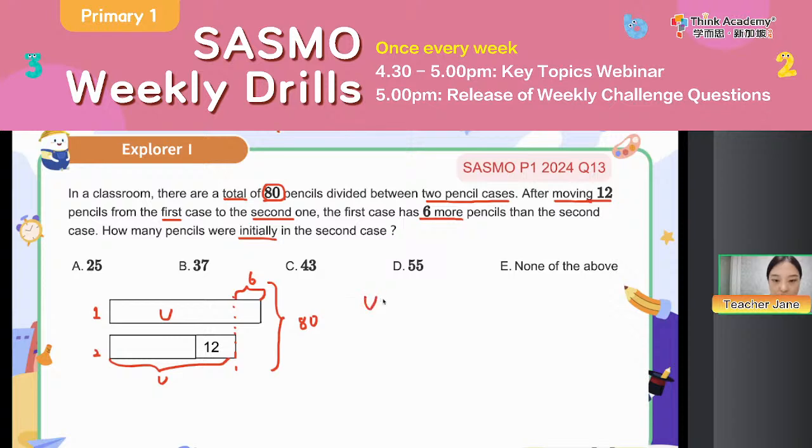So 1 unit plus another unit plus 6. This unit means the second case right now, after we get 12 more. And the unit plus 6 means the first pencil case right now. And after we add, we get 80.